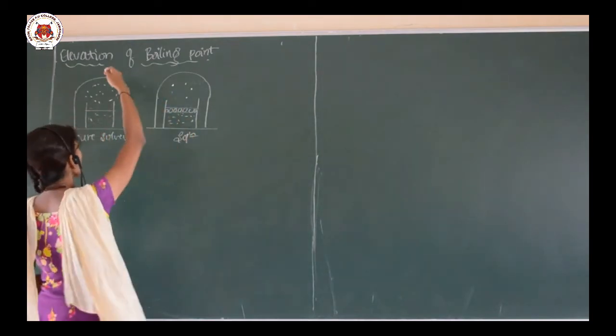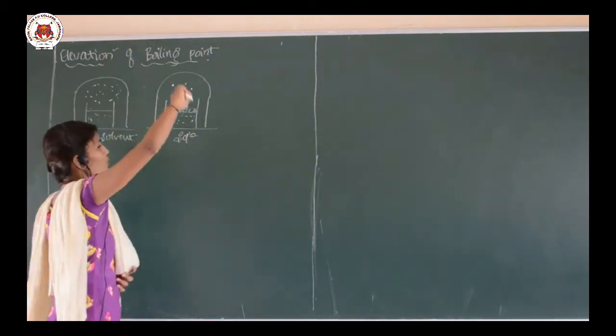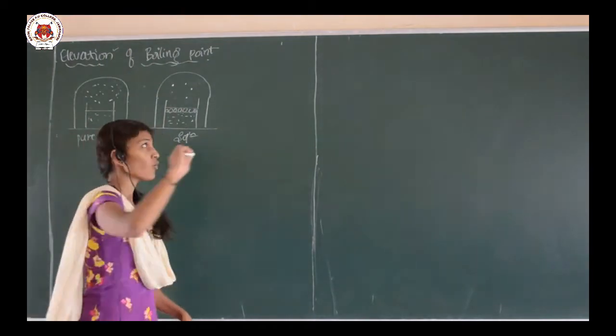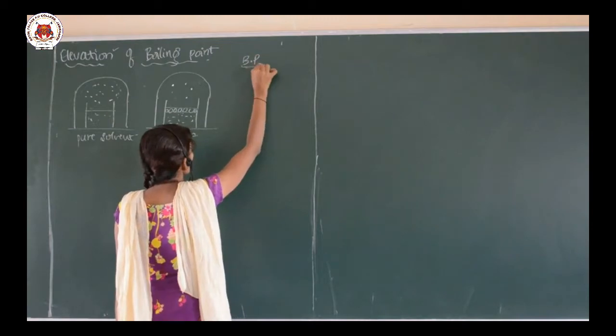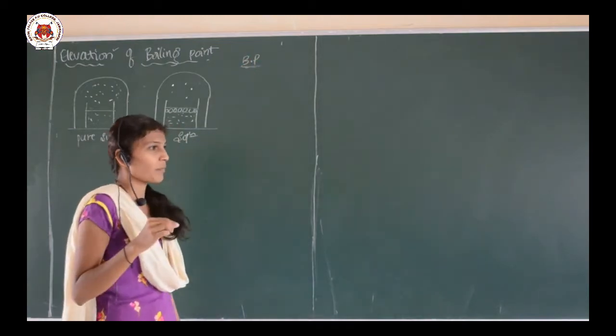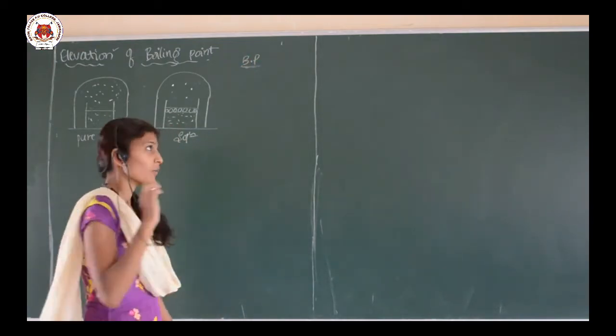Before going to elevation of the boiling point, you need to know what the boiling point is. Boiling point is shortly written as BP. What is the meaning of boiling point?